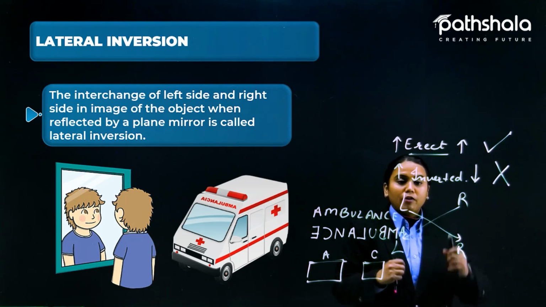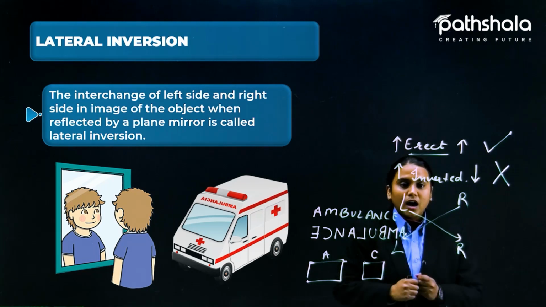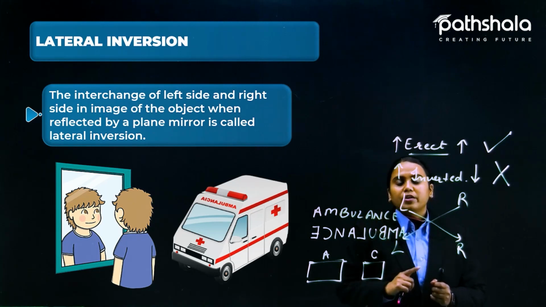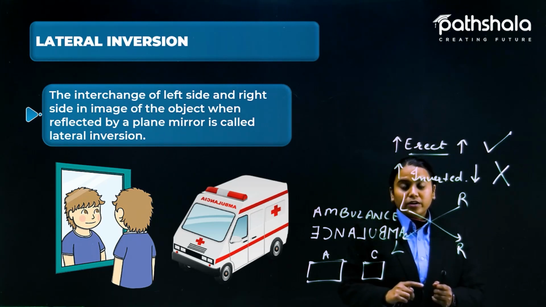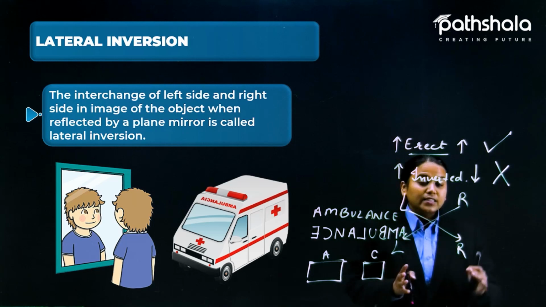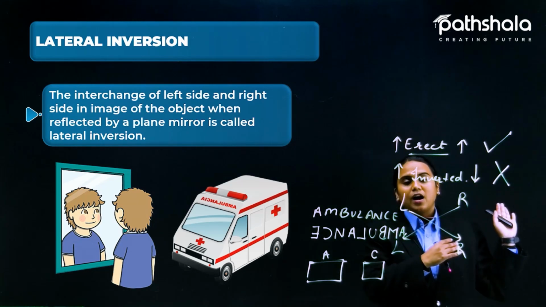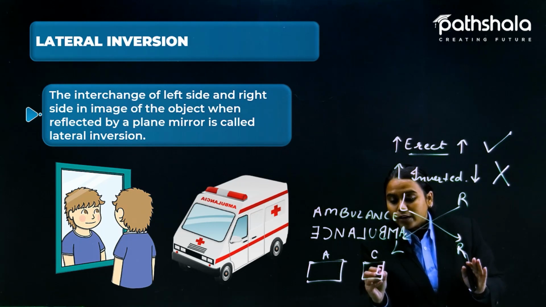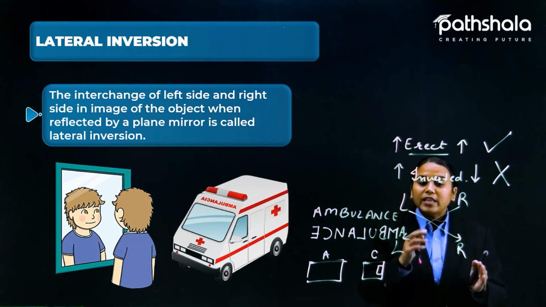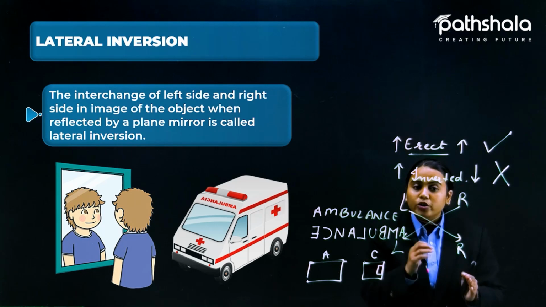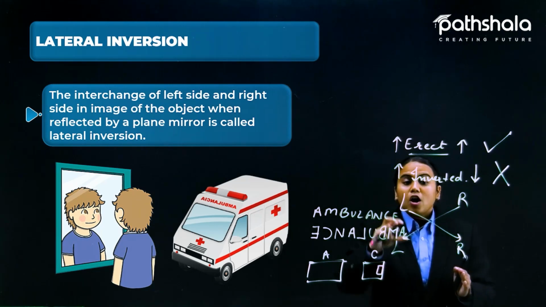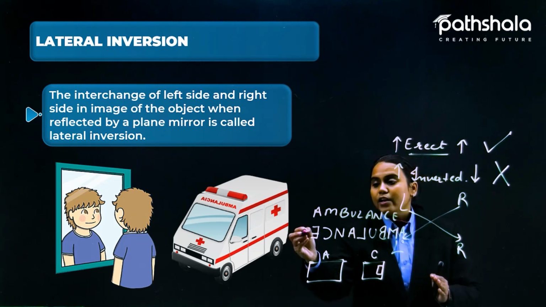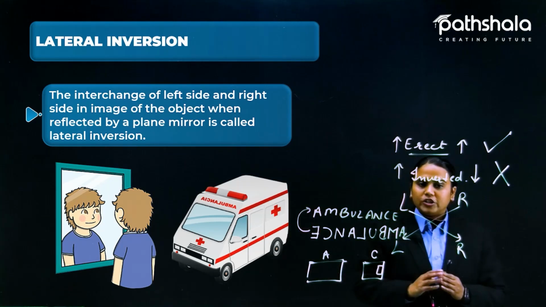Whenever your father or mother is driving a car, you might have observed they look into the rear view mirror, and that rear view mirror shows the images behind your car. Am I right? That is actually a plane mirror, so it is showing you the real observation. If we laterally invert it again, it would come back to the original form.